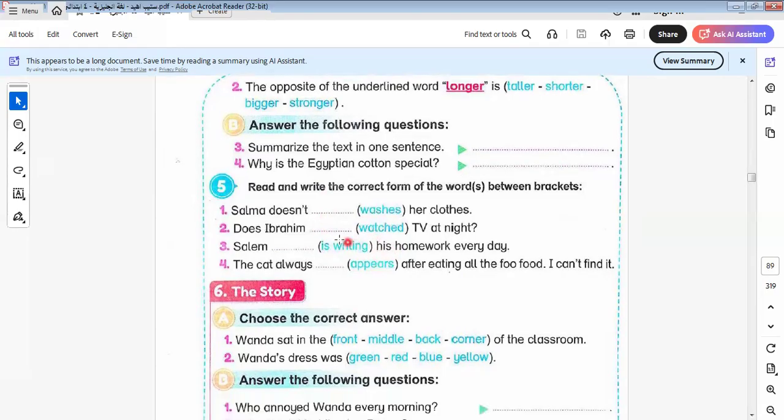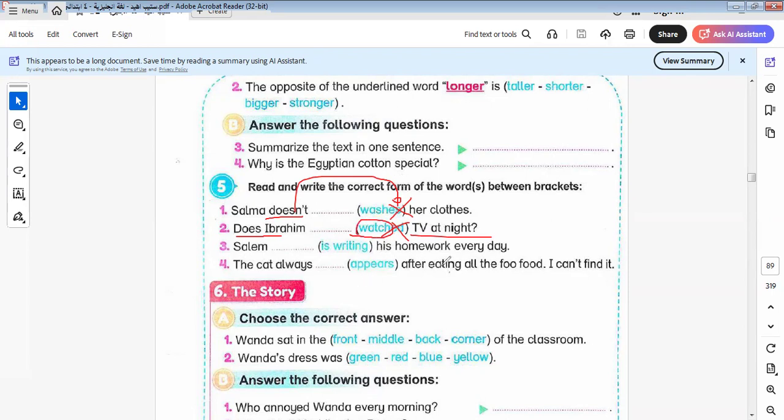This is the grammar. Salma doesn't wash her clothes. It will be wash without adding s. Why wash in this case? Because when we have does, I omit s. Does Ibrahim watch TV at night? It will be watch, not watched. Why? Because here is a simple form, and we must write the verb in the same form, which is watch, not watched.